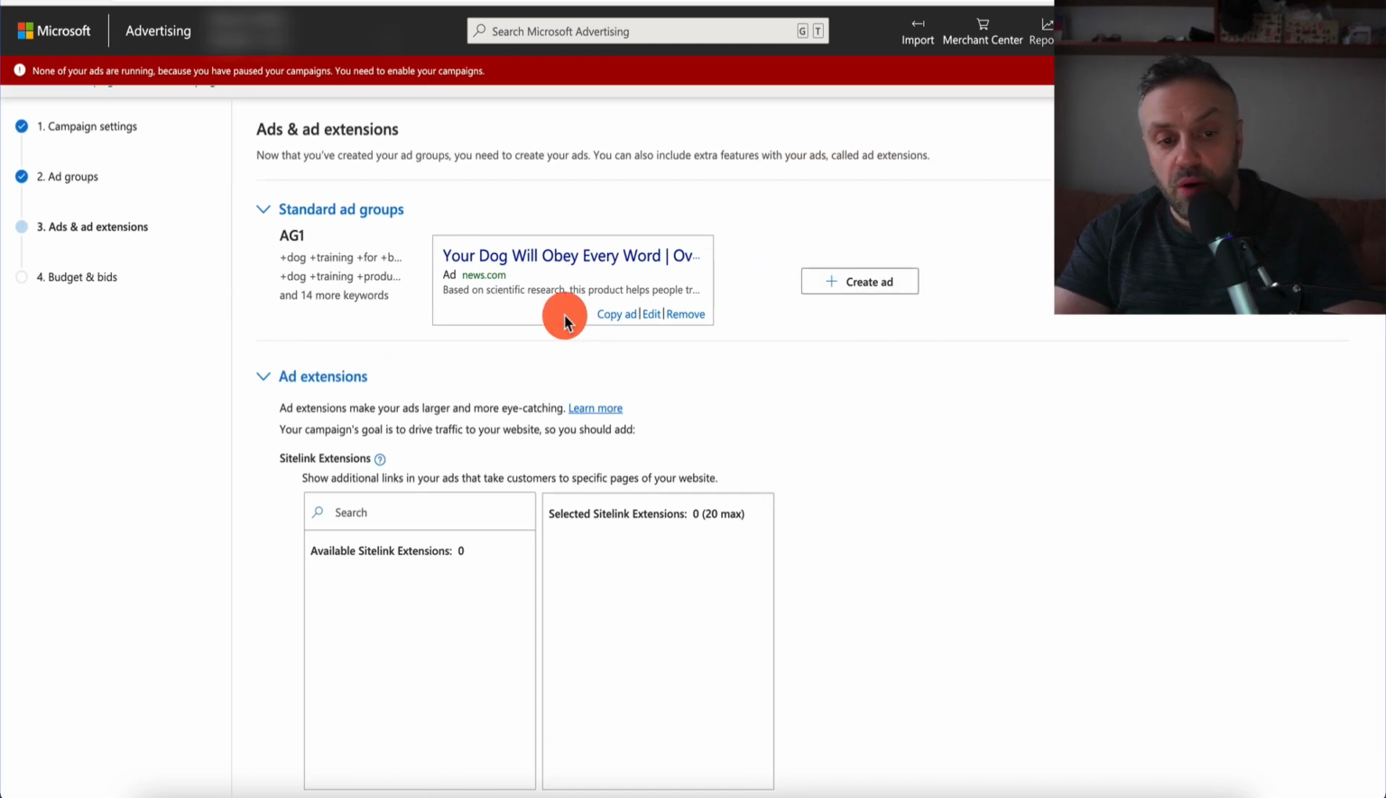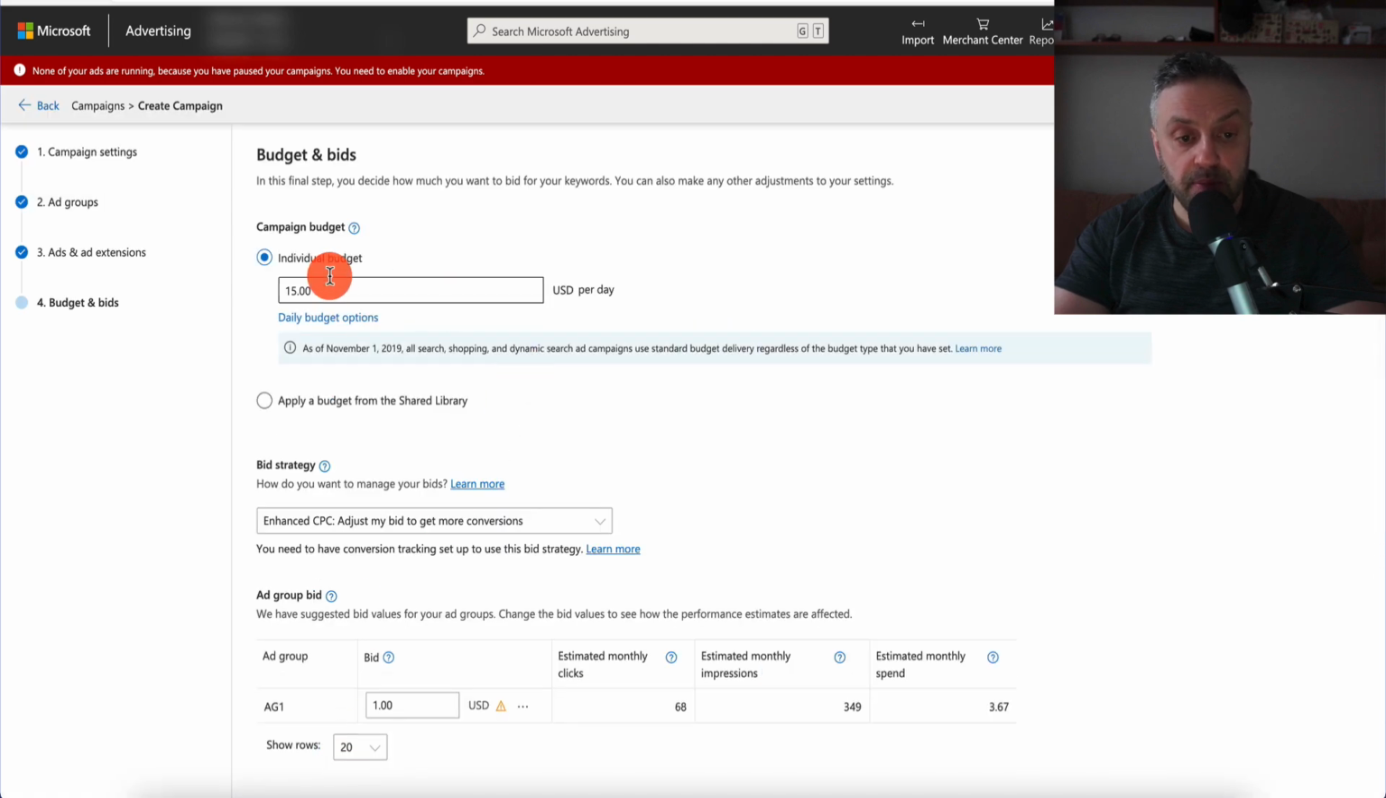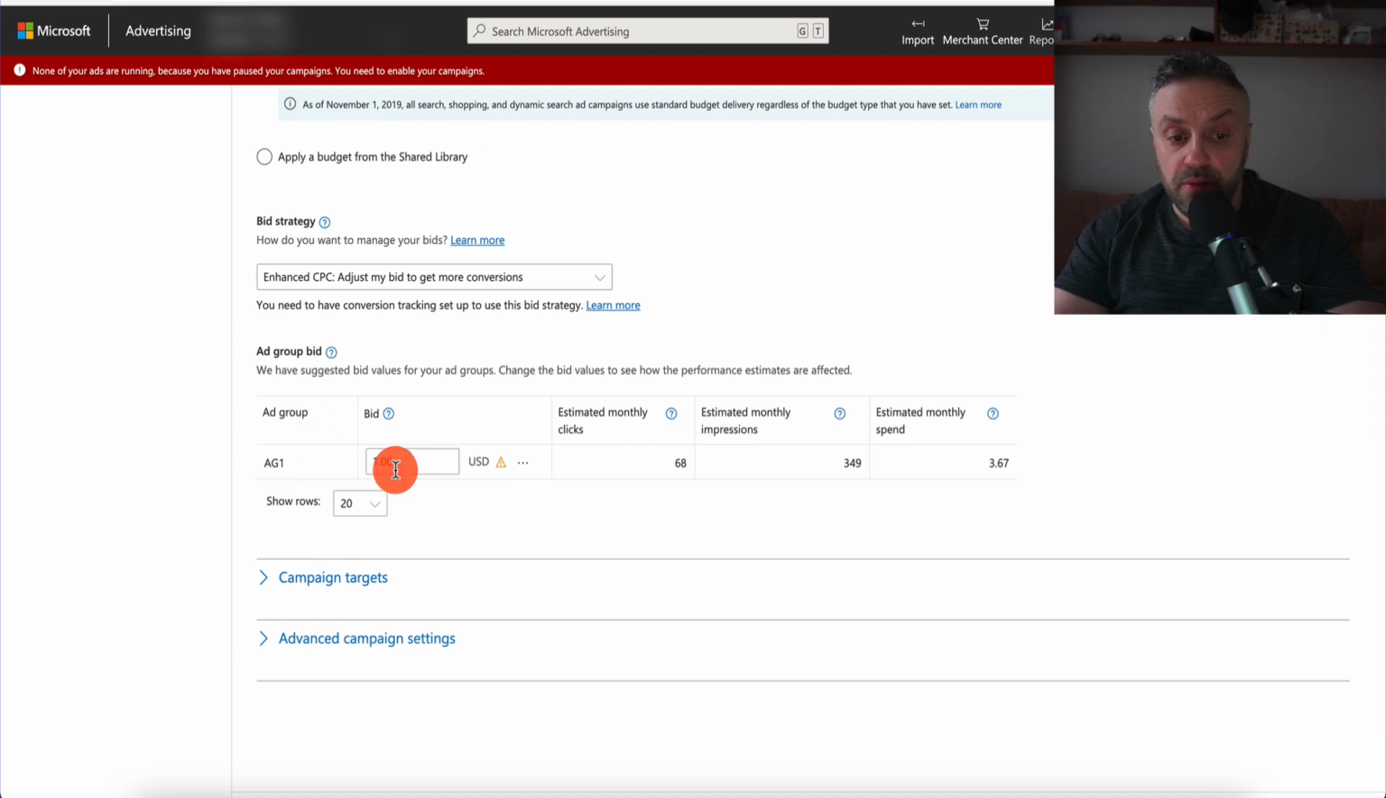And now we have one ad and we have one ad group. Now I recommend creating multiple ads for one ad group. This is the best way to go. But if you want to create one ad, that's absolutely fine. We're going to save and go to the next step. Individual budget, $15 per day. You can also have a bid here, right? We're bidding here.